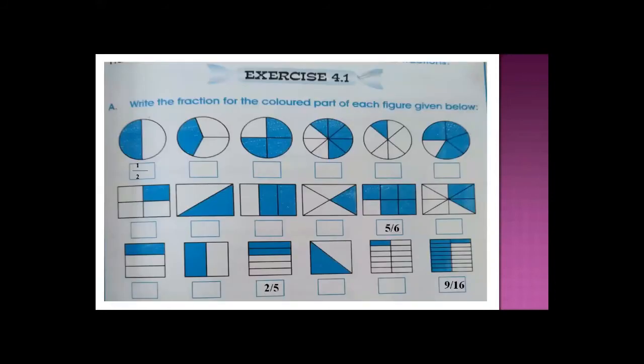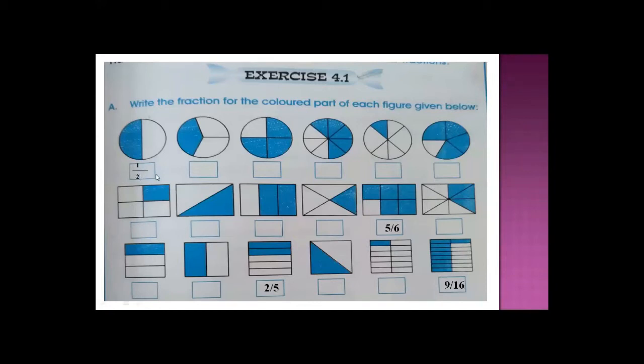Exercise 4.1. Also open your books, page number 29, exercise 4.1, part A. Write the fractions for the colored part of each figure given below. What you do here is just write the fractions, as I already told you how to write the fractions of any object or any figure. This is 1 upon 2. In this way you will solve your questions.